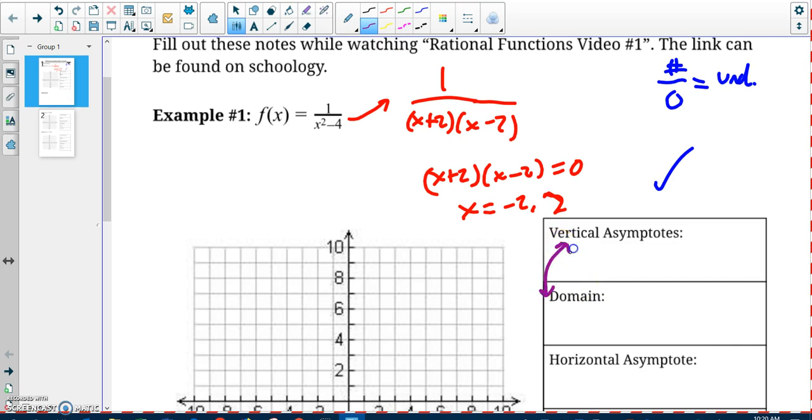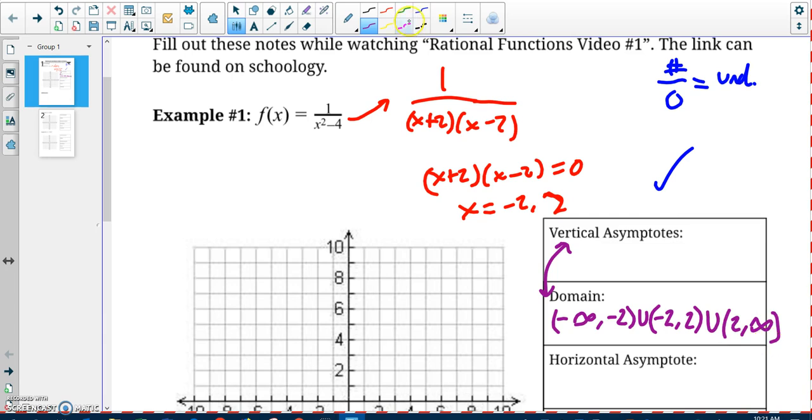I like to start with the domain. So I'm allowed to plug in as small of numbers as I want, negative infinity. I need to stop at -2. I'm not allowed to plug in -2. I'm going to pick back up at -2 though, because -2 is the only number that I can't plug in. I can plug in things really close to -2, like -2.001, and I can plug in -1.999. I just can't plug in -2 itself. So that's why I got those parentheses there. I can plug in anything between -2 and 2. Can't plug in 2, so I put a parenthesis. And then I'll put that together with 2 to infinity.